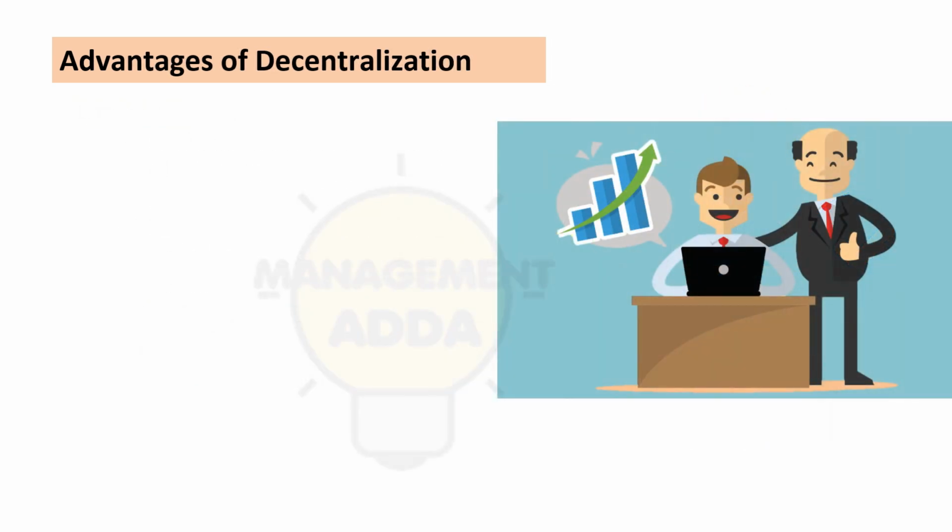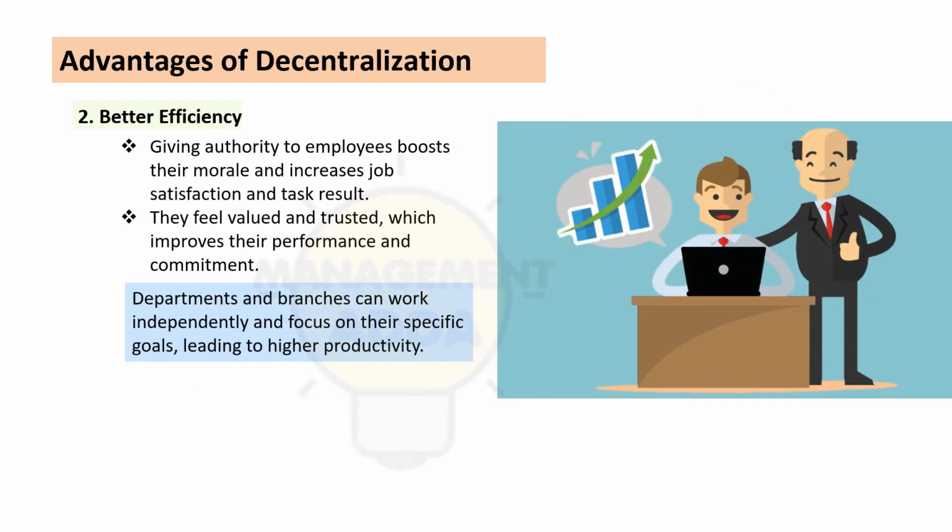Second point, we have better efficiency and responsiveness. Local units can respond faster to market changes because they understand the local situation better. So here we can see better efficiency when it's about quick decisions, because local units are well aware of the issues or problems, and they can handle the local situations better and effectively.